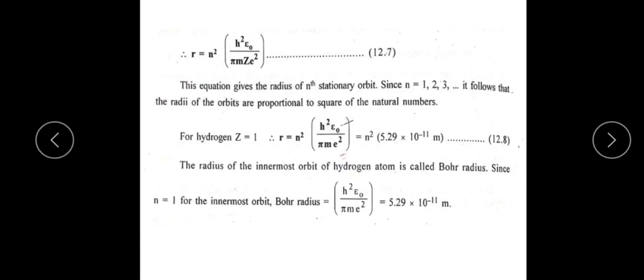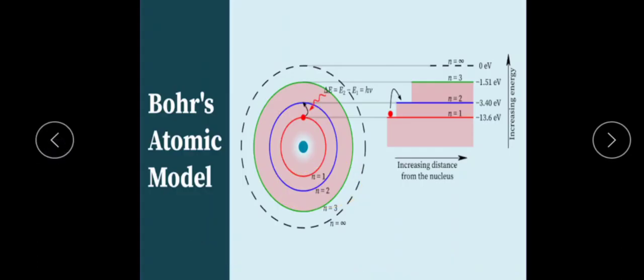The charge of the electron is 1.602 into 10 raised to minus 19 coulomb. After substituting all these values, you will get the value 5.29 into 10 to the power minus 11 meter, the radius of the first orbit or innermost orbit.